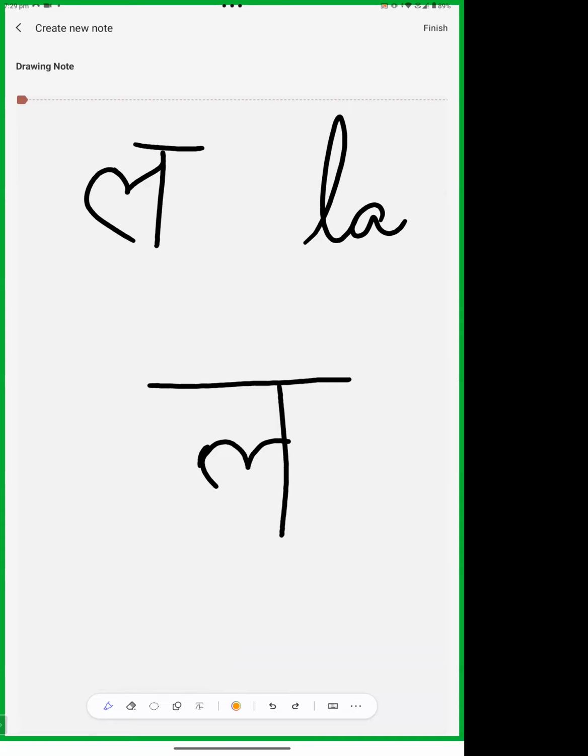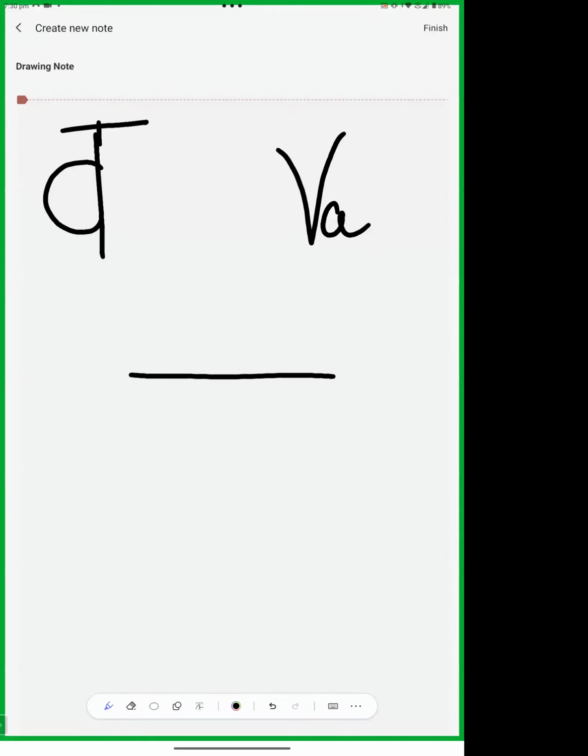In Devanagari, the letter V is this. V. Okay. It is very simple. We have an upper line, then a straight line. And then we start from this point. This is V. Okay. This is the letter V. It is very clear and similar.